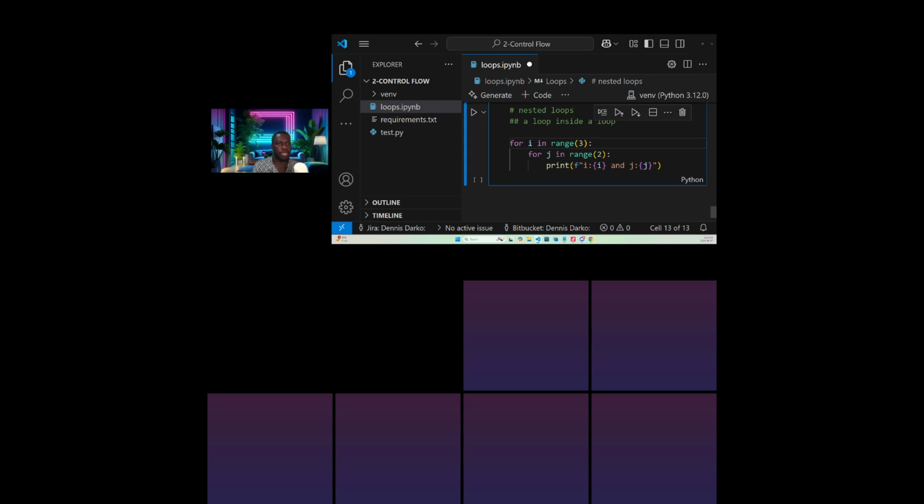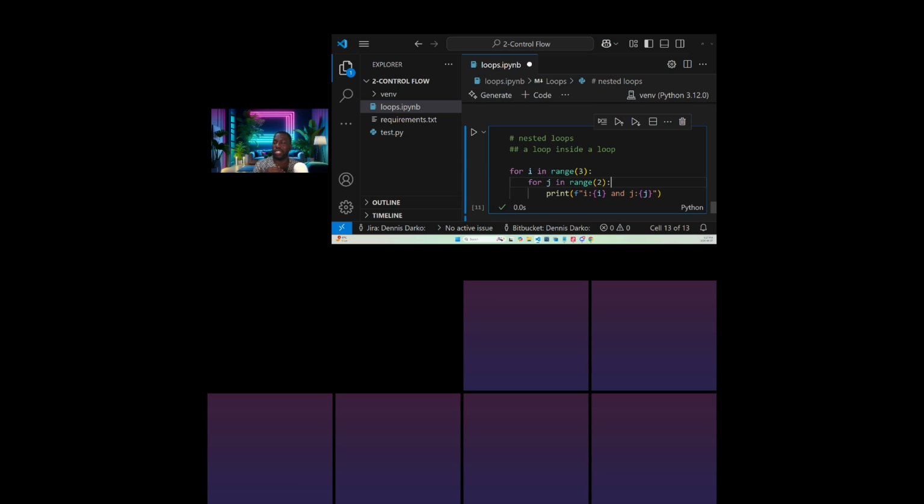Okay, guys. Once I run this, we should get i values and j values. See? For i values we are getting this, and for j values we are getting this. So we are saying that for i in range 3, for j in range 2, print. These are nested loops. It's very simple, more like how we did the nested conditions. Anytime you are working with a program, try to use nested loops, which will help you not repeat yourself so many times in your code.